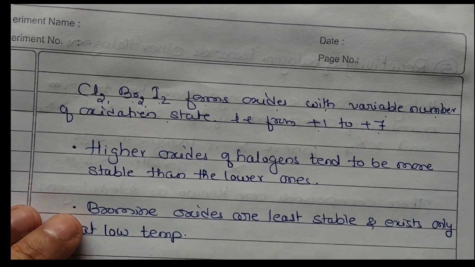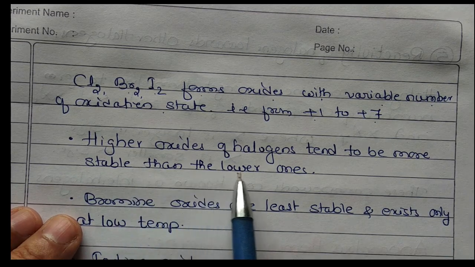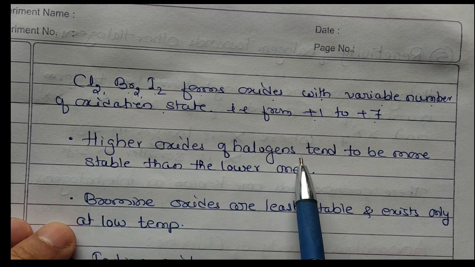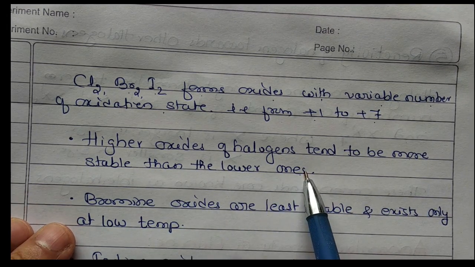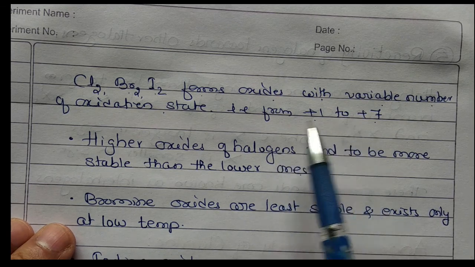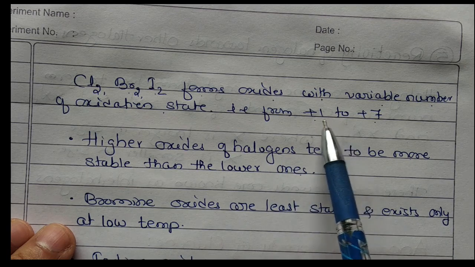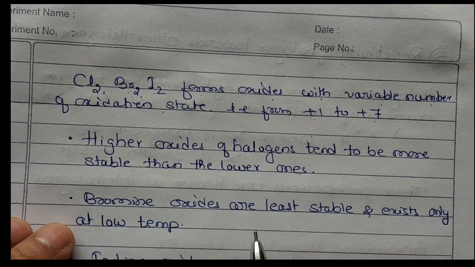Okay. Then higher oxides of halogens tend to be more stable than the lower ones. Higher oxides means the oxidation number is more, and they are more stable than the lower oxidation states.